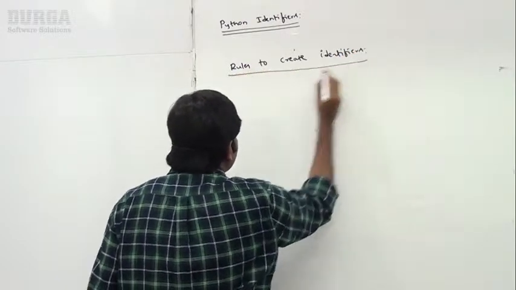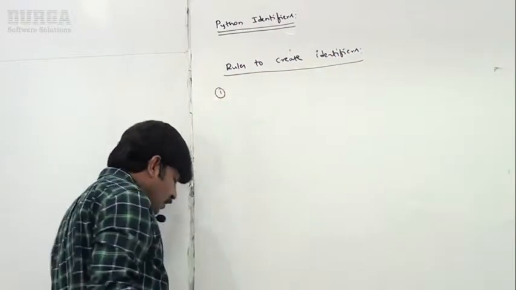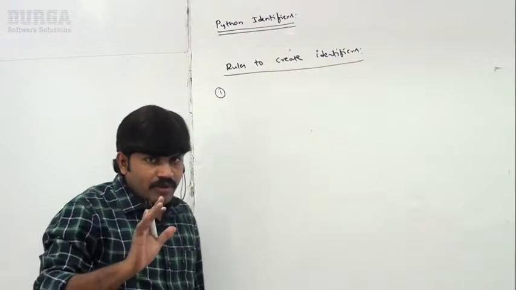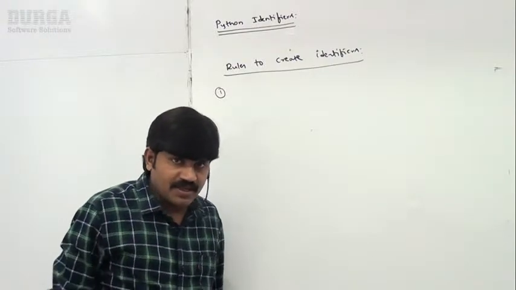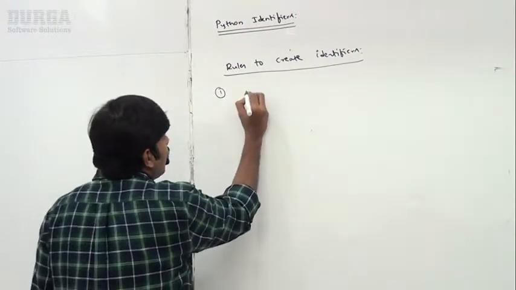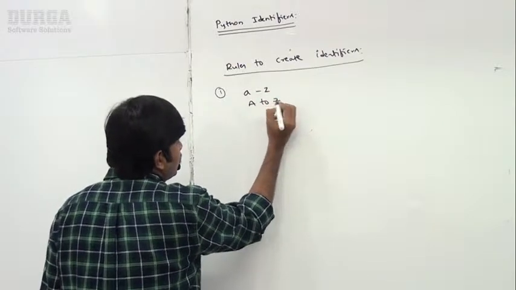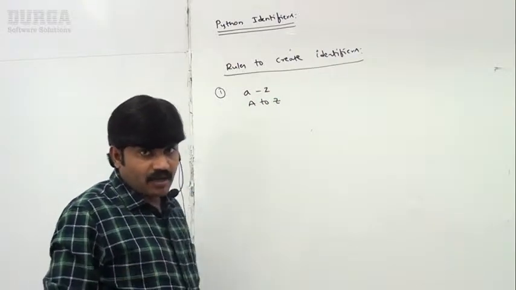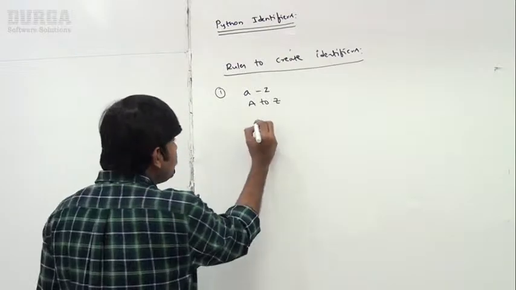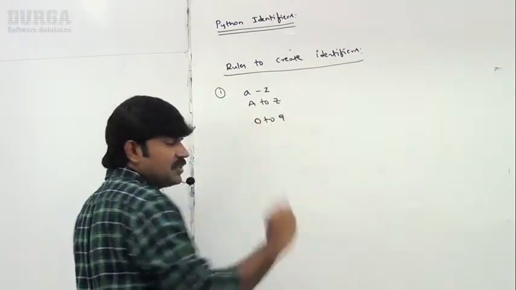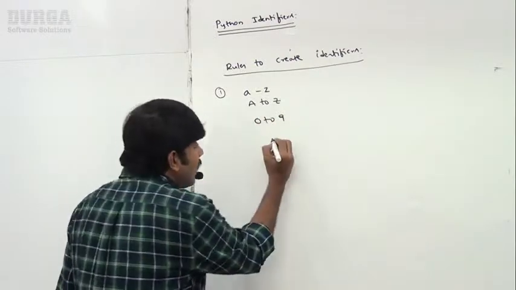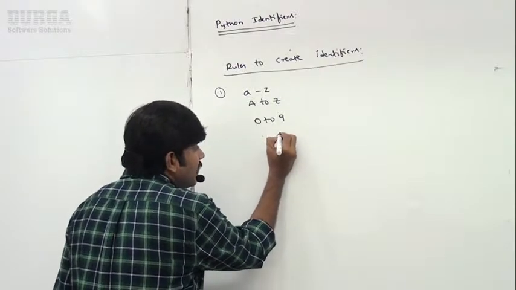The first rule: the only allowed characters in Python identifiers are alphabet symbols, either small a to z or capital A to Z. Digits, 0 to 9, are allowed. Next, the underscore symbol is allowed. Are you getting underscore?